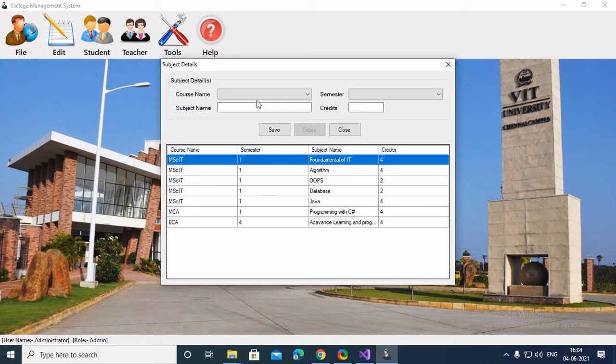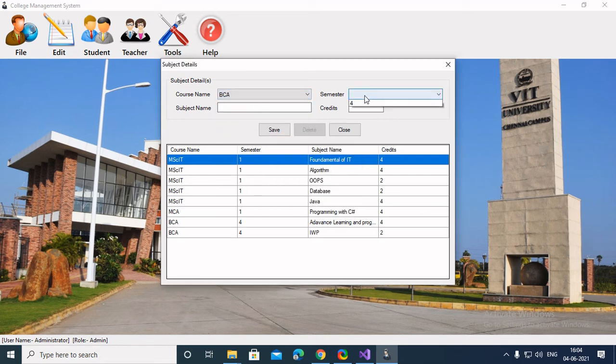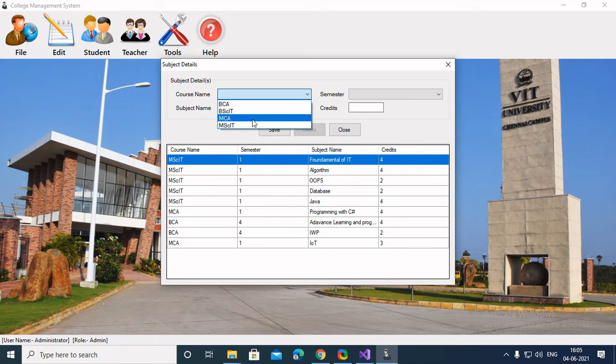Suppose I'll add another course for BCA itself. I can add IWP, Internet Web Programming. Also, let's add some for the MCA course: IoT, a 3 credits course, and machine learning.